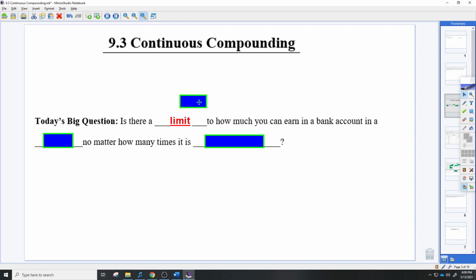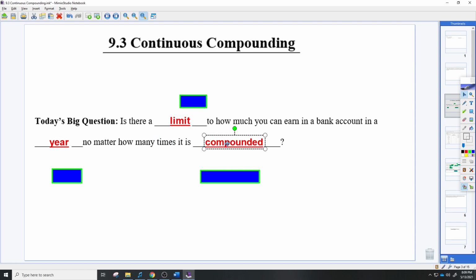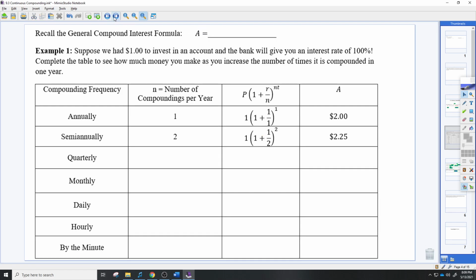So the question for today is, is there a limit to how much you can earn in a bank account in a year, no matter how many times it is compounded? So remember, compounded is how many times they calculate your interest to give you within a certain year. Sometimes it could be 4 times a year if it's quarterly. We did monthly was 12, every day was 365. So is there a limit to how much you can get as we increase the number of times it's compounded in a year? That's the big question. And that's going to give us something very special for this lesson.